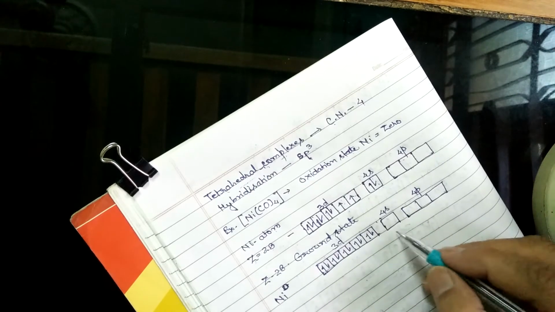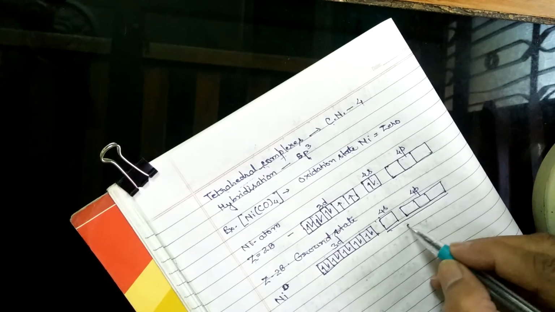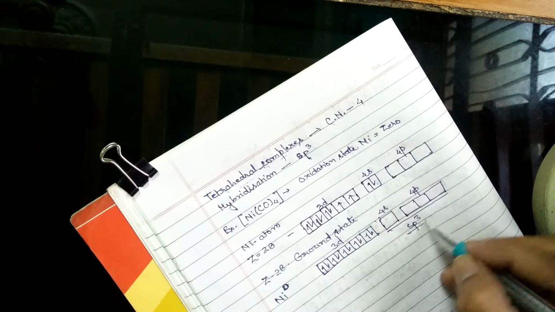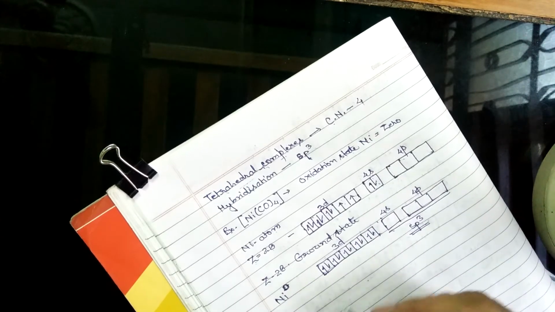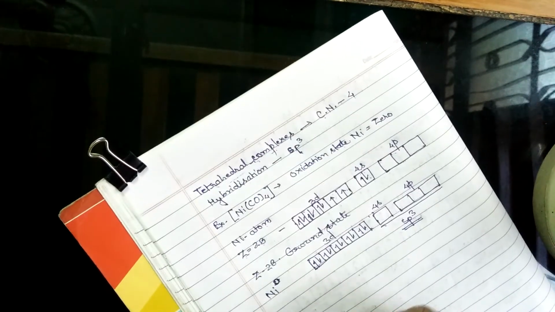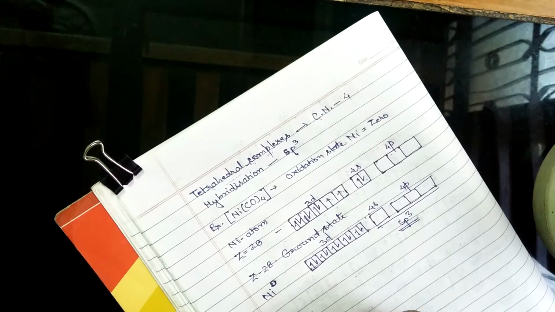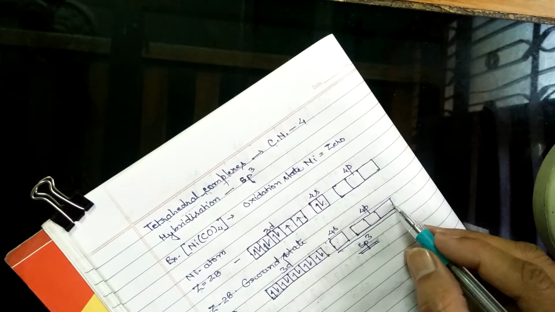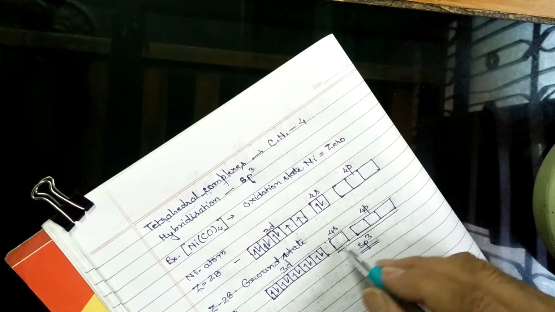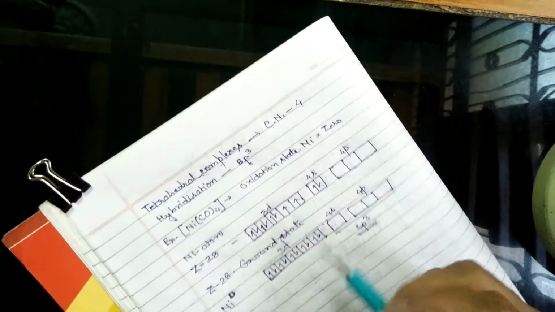So these 4 orbitals get hybridized to give sp3 hybridization. Then all the CO will give their lone pairs to fill these 4 orbitals and result in the formation of a tetrahedral complex.